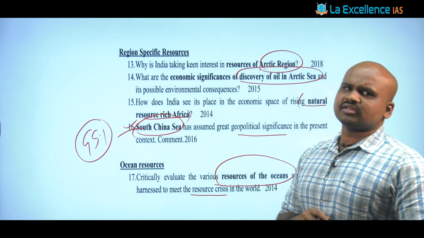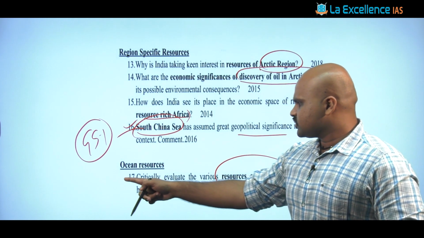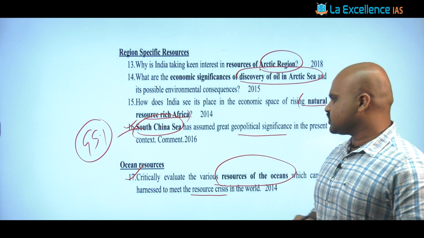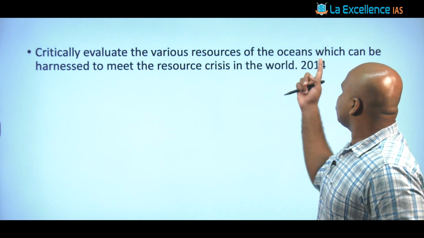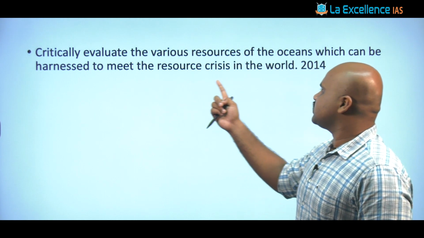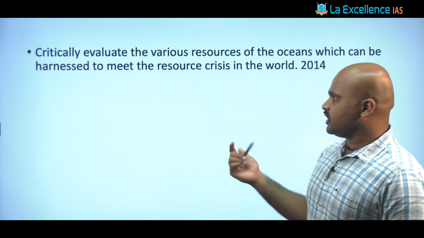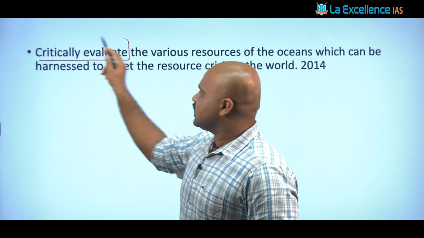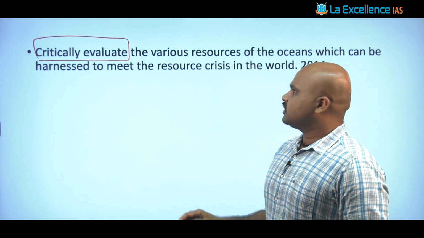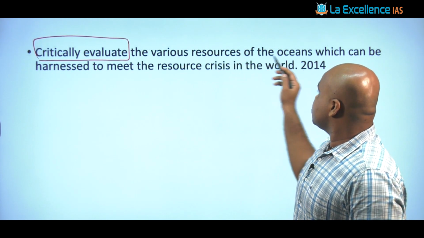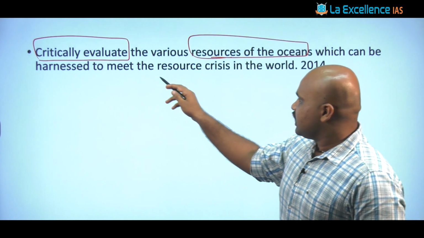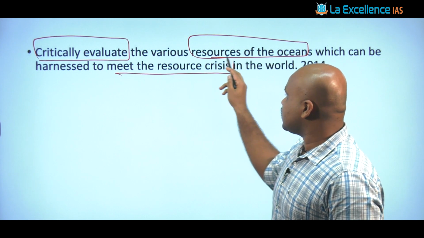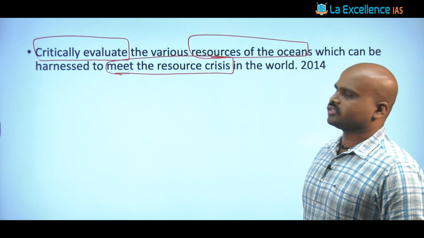Now, taking the practice question, we would see this particular question: critically evaluate the various resources of the ocean which can be harnessed to meet the resource crisis in the world. Now in this, the question form that is seen is critical evaluation. Then, apart from that, the various resources of the ocean. This is the second keyword that has to be emphasized. And it is talking about how this is to be harnessed to meet the resource crisis.